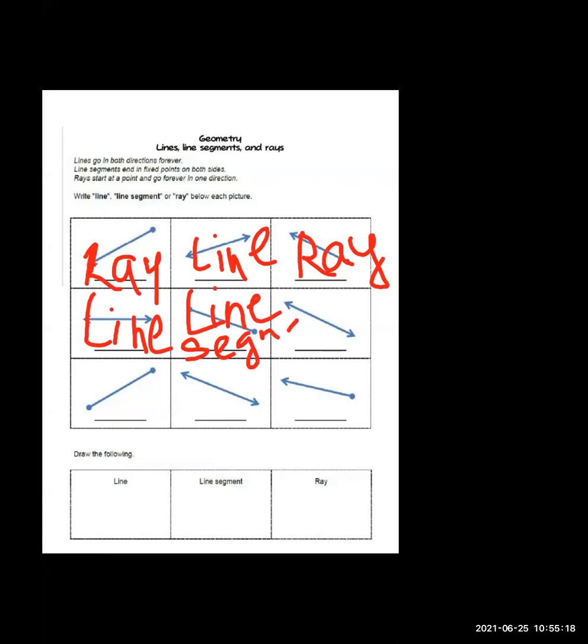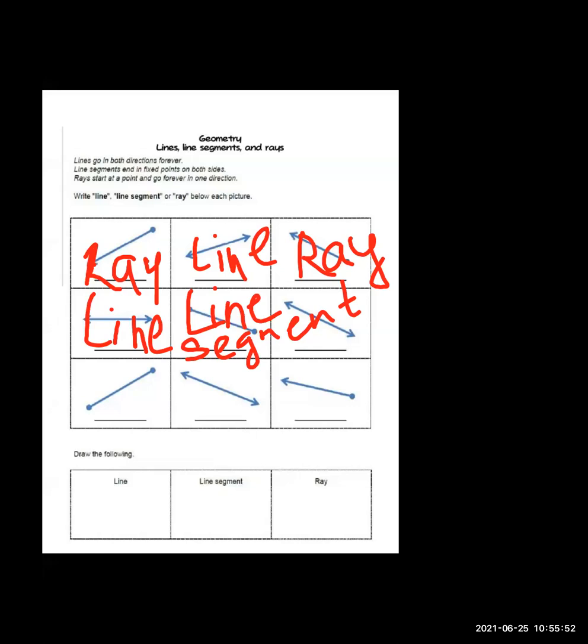When we are given 2 points, listen carefully, if we are given 2 points, we have to join those 2 points. It is called a line segment. Now, if we are given only 1 point, and with the help of 1 point we can draw a line going along from one side, that is called a ray.